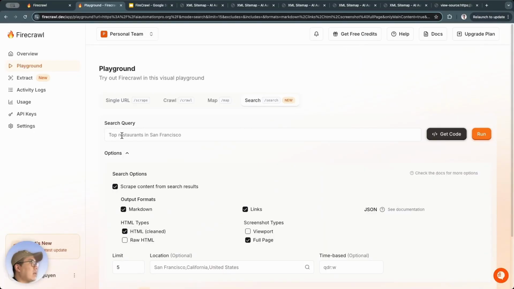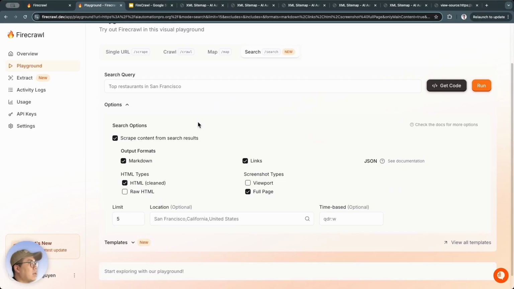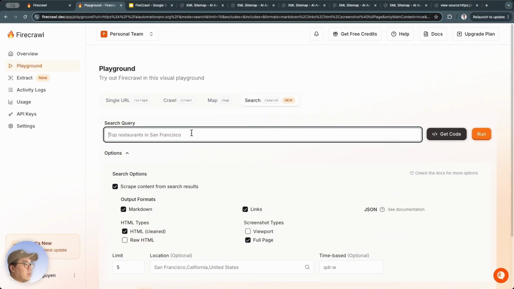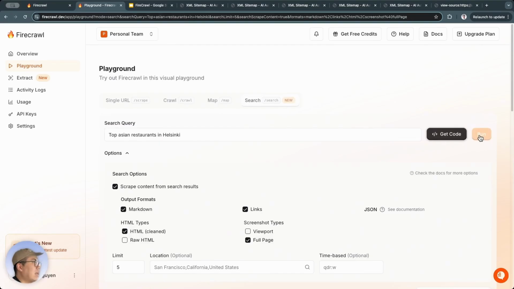Alright, next is search. What is search? It means it will search on the web, and it will take the content from the returned results. Here's an example: top restaurant in San Francisco, which means the top restaurants in the San Francisco area. There are a lot of options here. Let's try something different. For example, I'll try top Asian restaurant in Helsinki. Let's run it. Let's see if there are any Vietnamese restaurants that show up here.